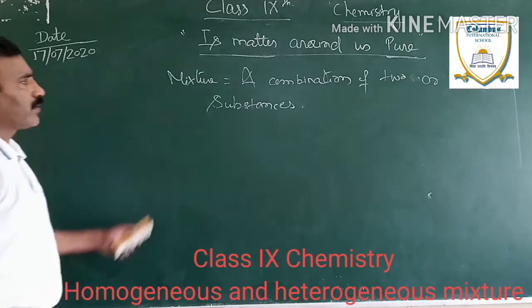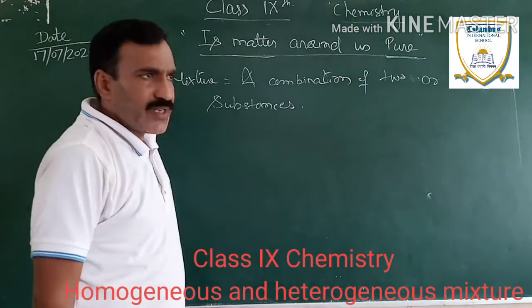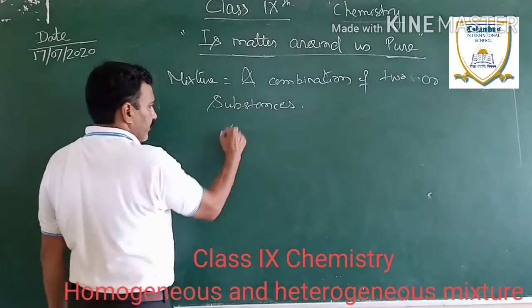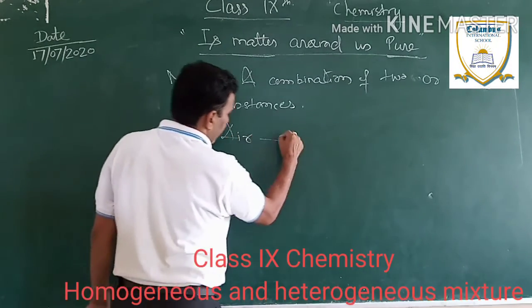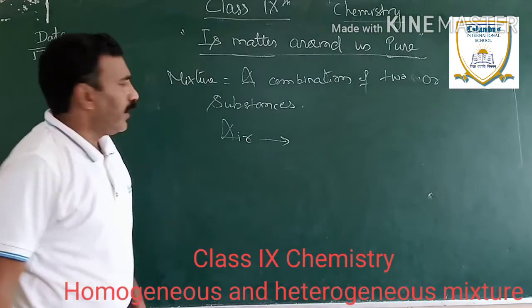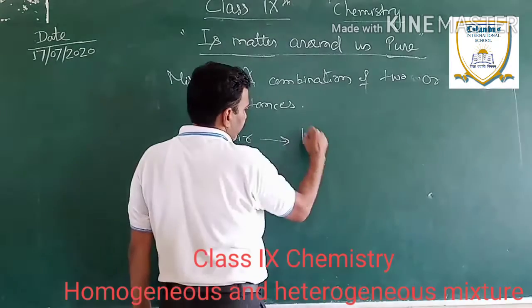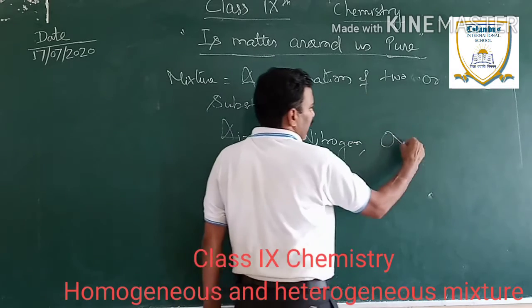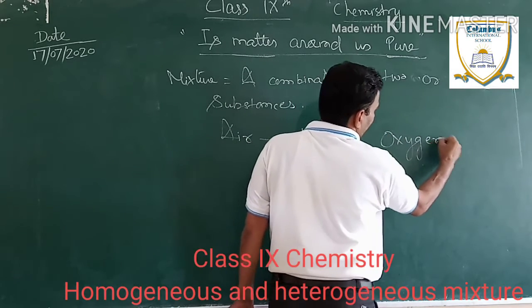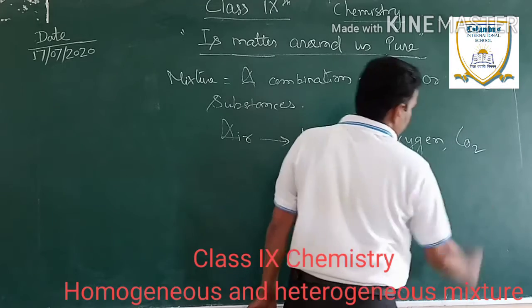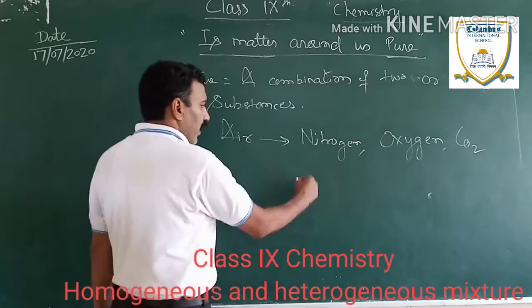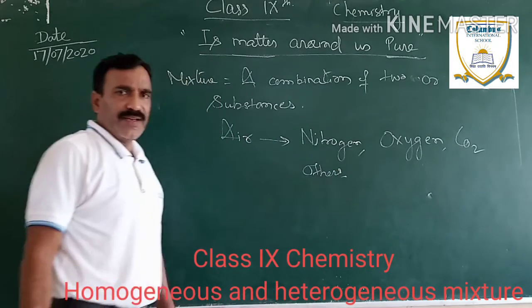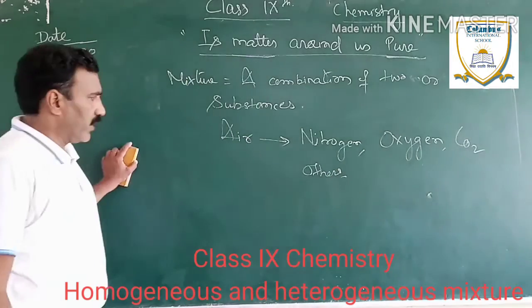Mixture is a combination of two or more substances. Now, let's have an example of air. Of course, you know very well, air is a combination of some gases such as nitrogen, oxygen, carbon dioxide, let me write it, CO2, and other gases. This other contains remaining gases, dust particles, and many more things.